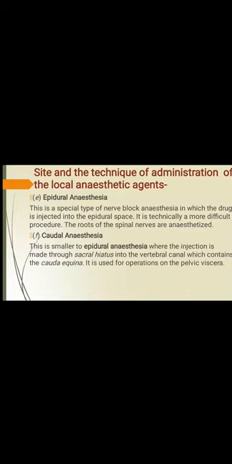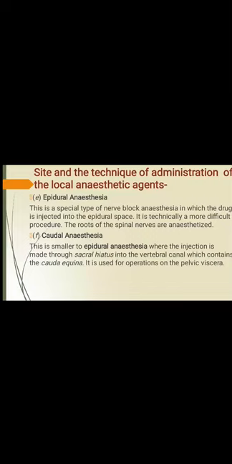Next one, epidural anesthesia. This is a special type of nerve block anesthesia in which the drug is injected into the epidural space. Now, we know that the epidural space is a special space around the spinal nerve. It is technically a more difficult procedure, as the anesthetic agent is directly applied at the root of a spinal nerve.